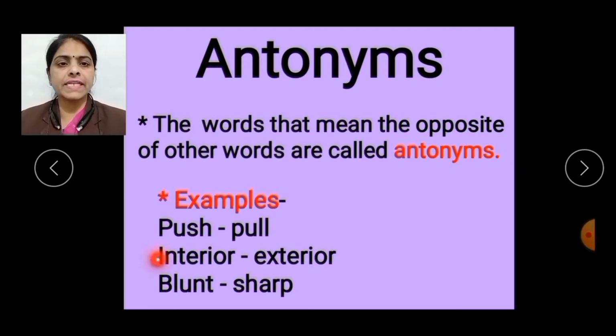In the same way, interior and exterior are also antonyms of each other because they are opposite in meaning.